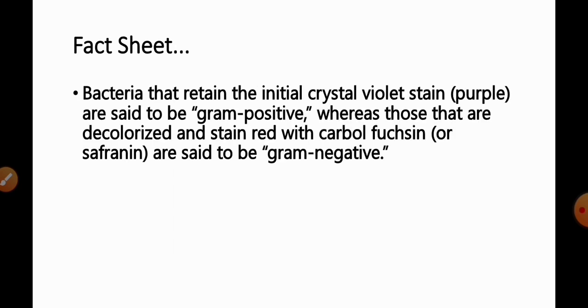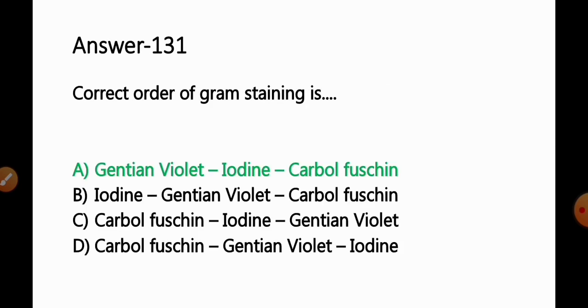Fact available for this question: bacteria that retain the initial crystal violet stain, that is the primary stain, are said to be gram positive, whereas those that decolorize with methanol or decolorizer and stain with carbolfuchsin or safranin as a counter stain are said to be gram negative. So we can say carbolfuchsin can be used as a counter stain. So the correct order of gram staining should be gentian violet or crystal violet, then iodine, and lastly safranin or carbolfuchsin. So option A will be the correct answer for this question.